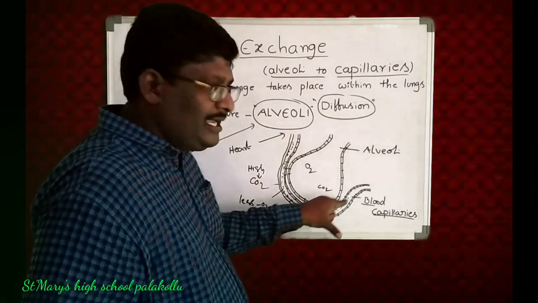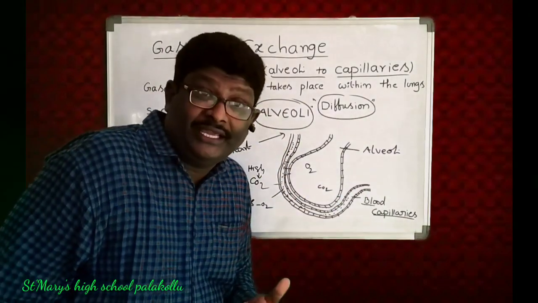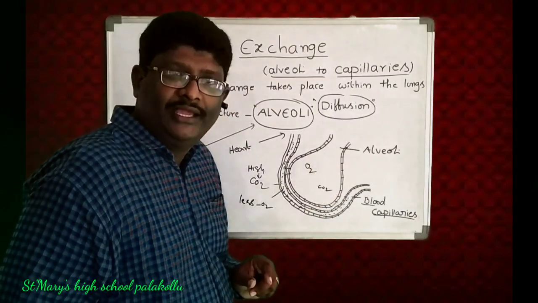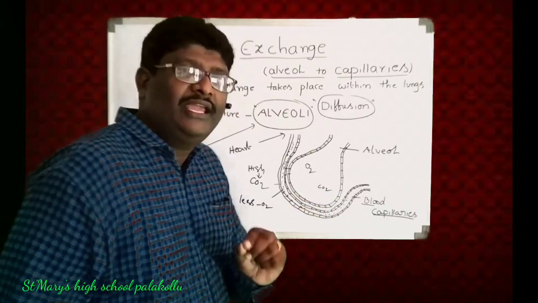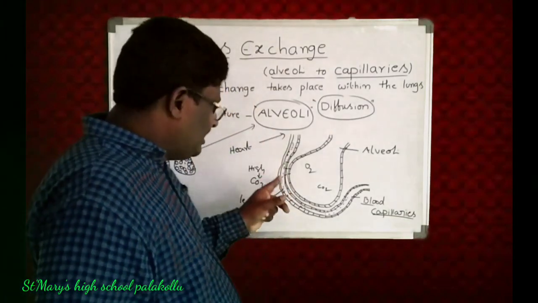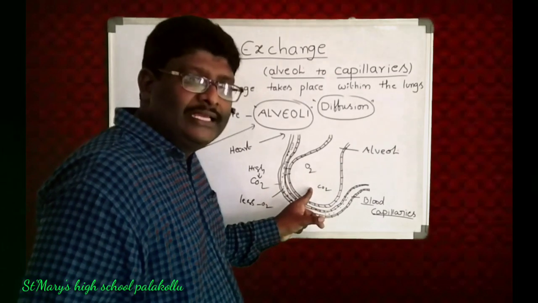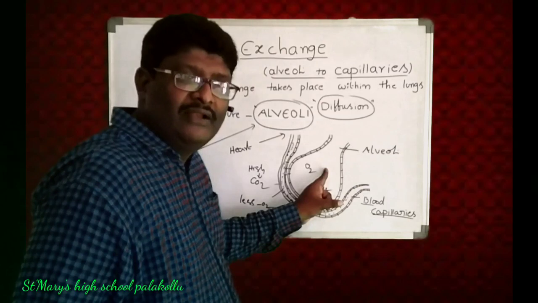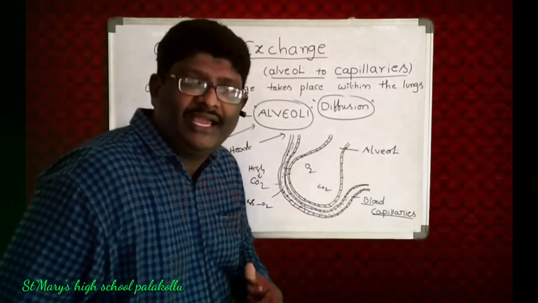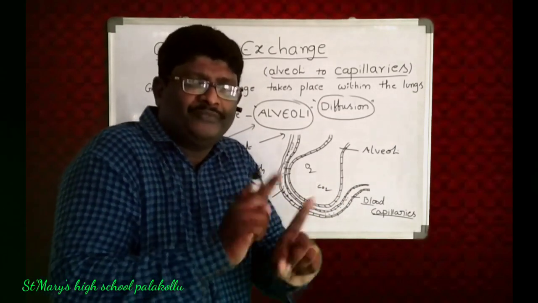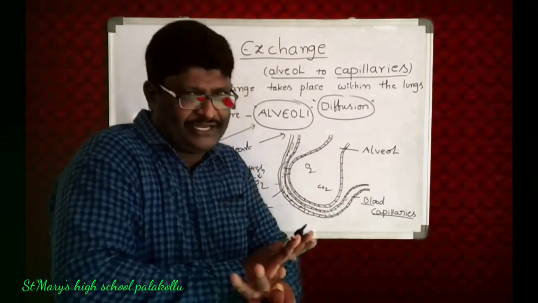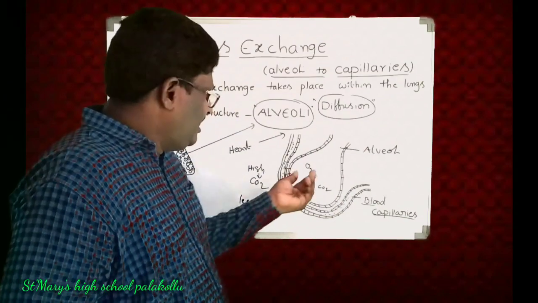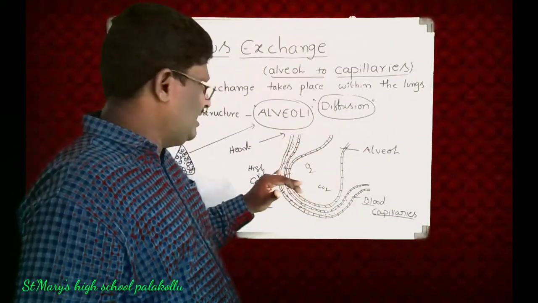Inside the blood capillary, the carbon dioxide quantity is high. Inside the alveoli, the carbon dioxide quantity is very less. But in the blood capillary, the oxygen quantity is very less, while in the alveoli, the oxygen quantity is very high. There is a variation between gases here.